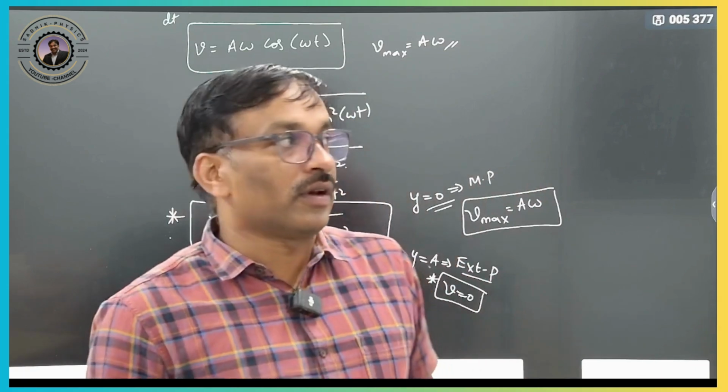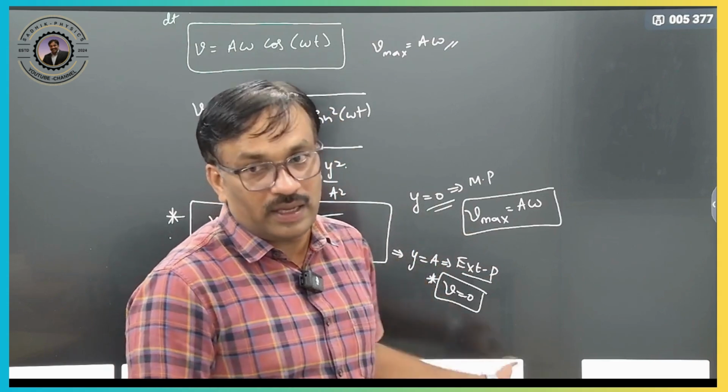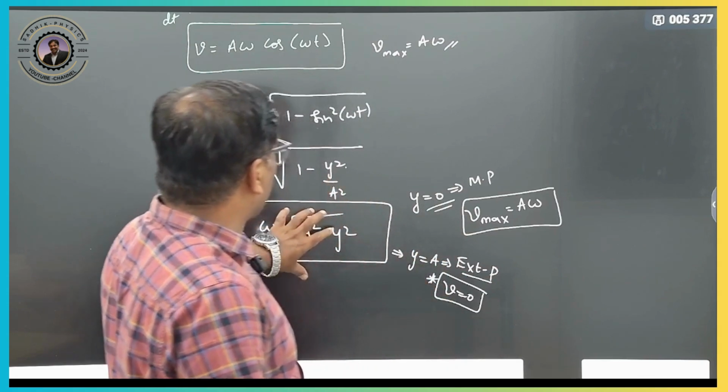Therefore, at mean position, kinetic energy will be more. At extreme position, kinetic energy will be 0. Clear? So we will draw equations for this also.